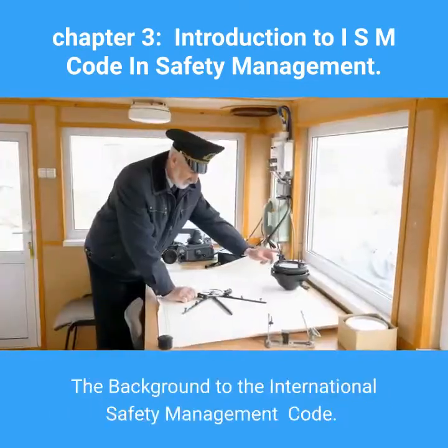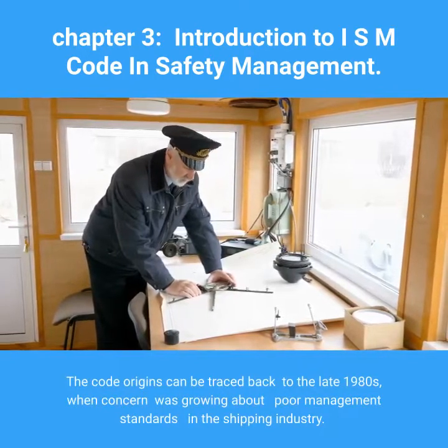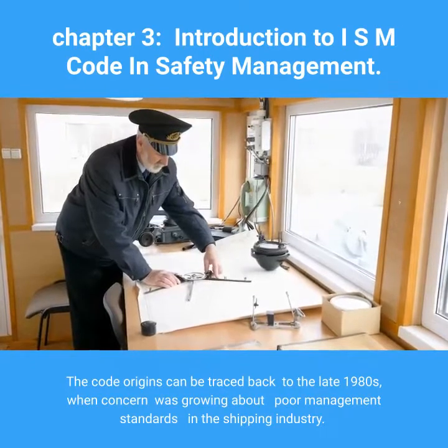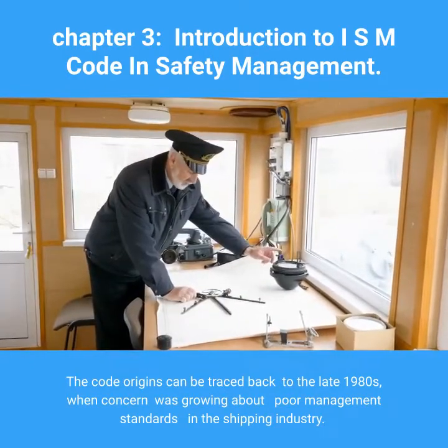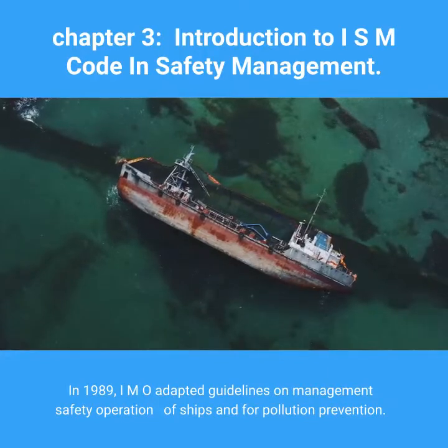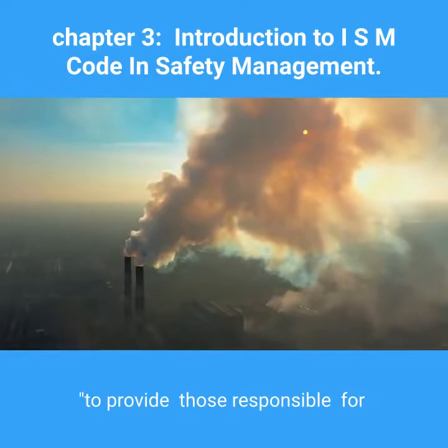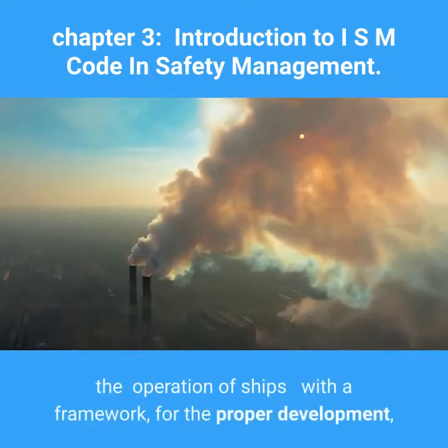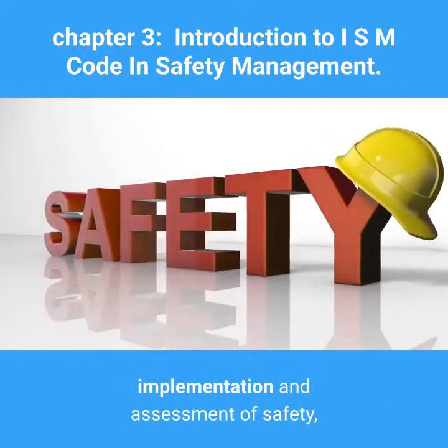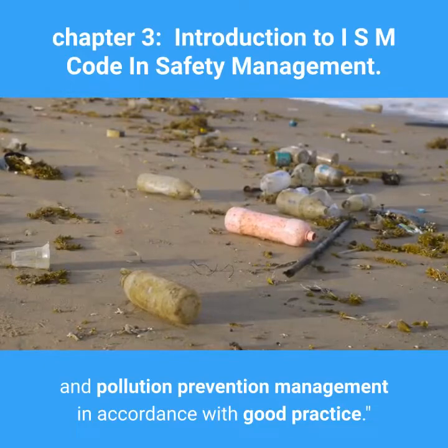The background to the International Safety Management Code. The code origins can be traced back to the late 1980s, when concern was growing about poor management standards in the shipping industry. In 1989, IMO adopted guidelines on management safety operation of ships and for pollution prevention, to provide those responsible for the operation of ships with a framework for the proper development, implementation and assessment of safety and pollution prevention management in accordance with good practice.